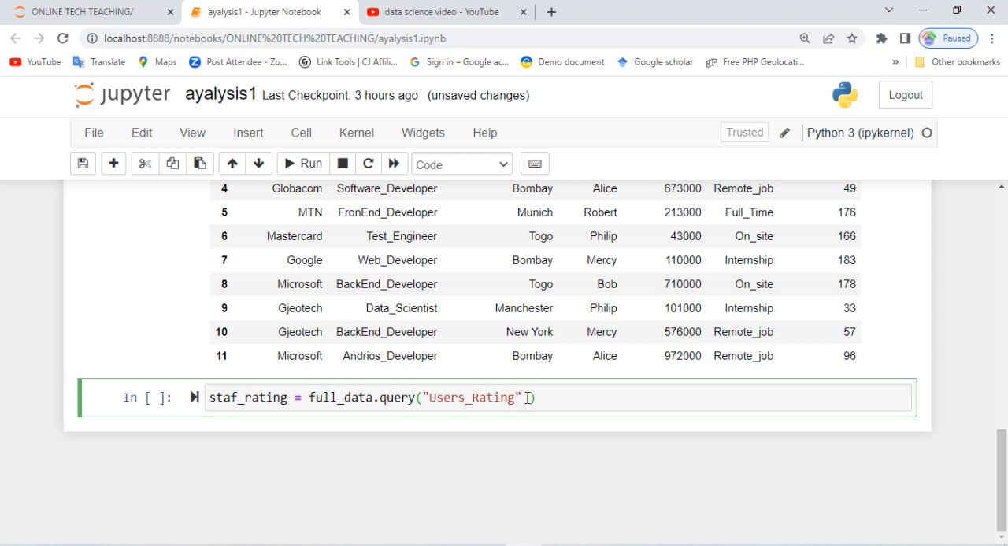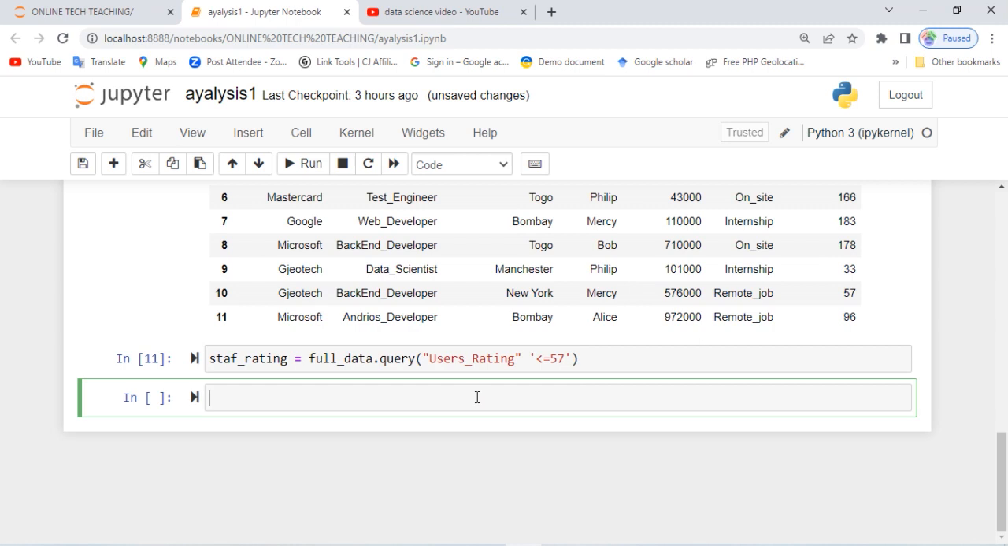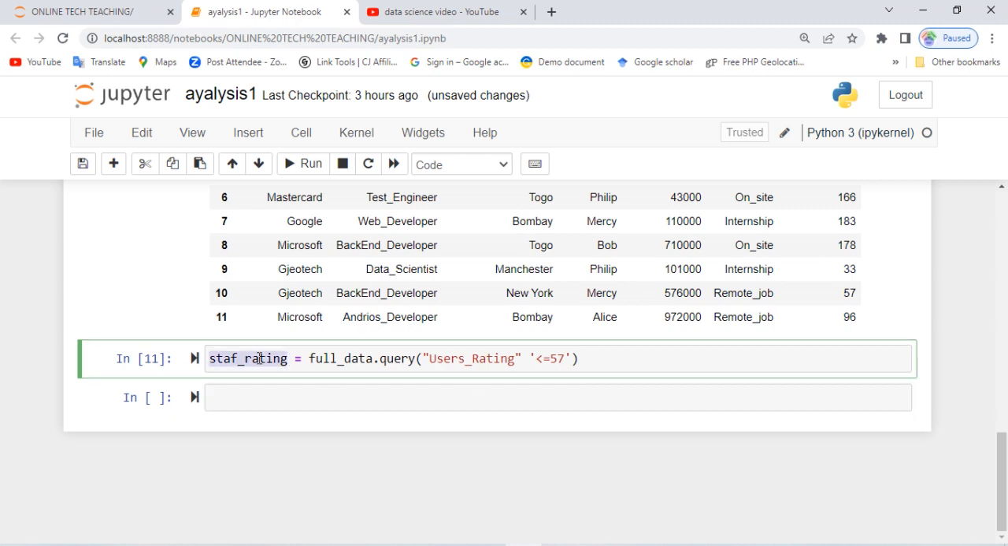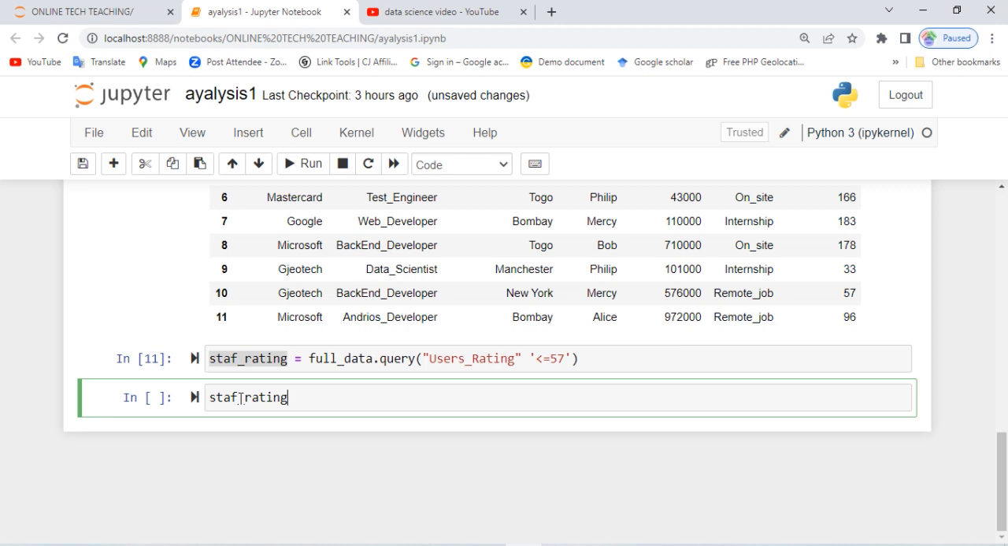We are now saying: find the employee user rating that is less than or equal to 57. Put it in single quotation, sorry, like this. Now that we've got this, if we run this code and there's no error, that means it is fine. Now we are going to call this one because we defined it as a new variable.